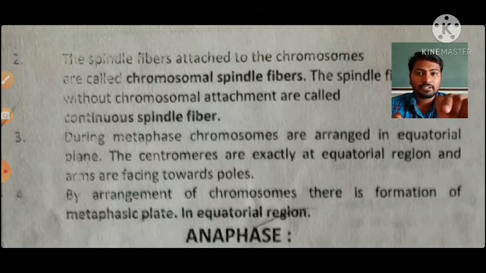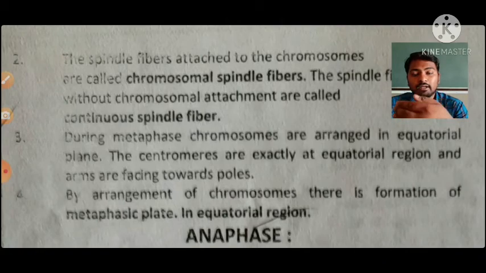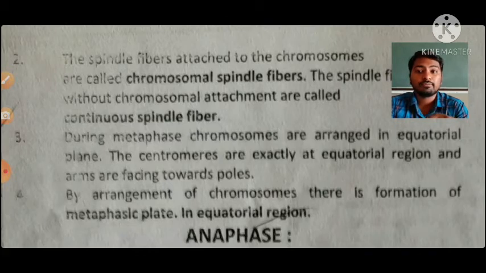That line is said to be the equatorial line, the middle line. Then all the chromosomes that come and lie at the equatorial plane, that is said to be the metaphase plate, or it is also called the equatorial plate.